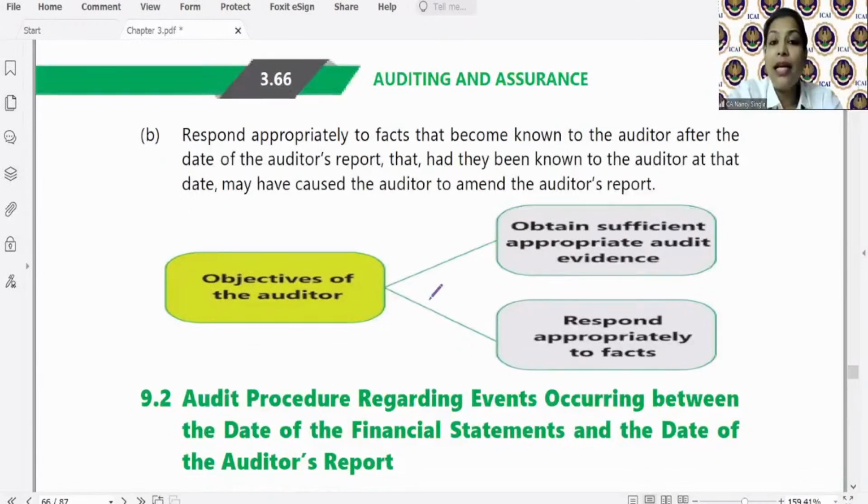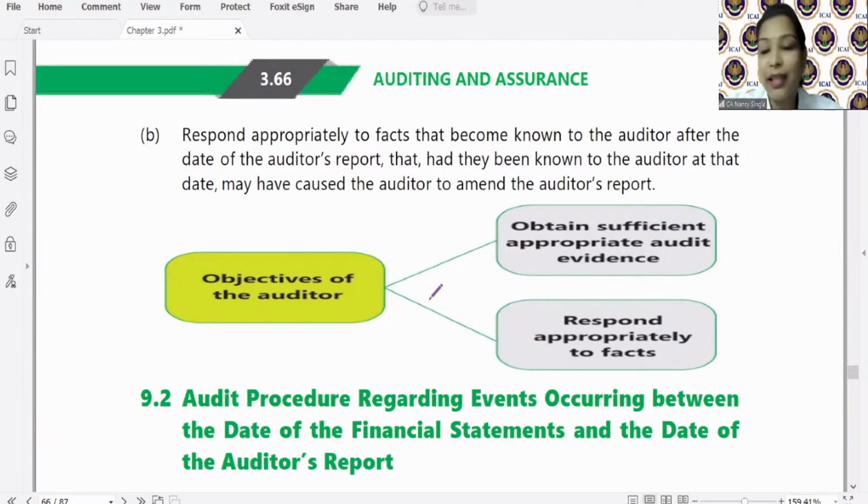You will obtain an understanding of the procedure of management to identify such events. आप management से पूछोगे ना कि management आप कैसे identify कर रहे हो that whether all such events and transactions have been considered, है ना? You will obtain an understanding of the management procedure to identify such events. कि management क्या procedure है, कौन team है, क्या working करते हैं वो, ठीक है?